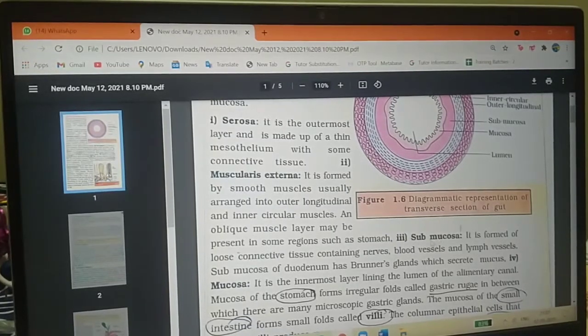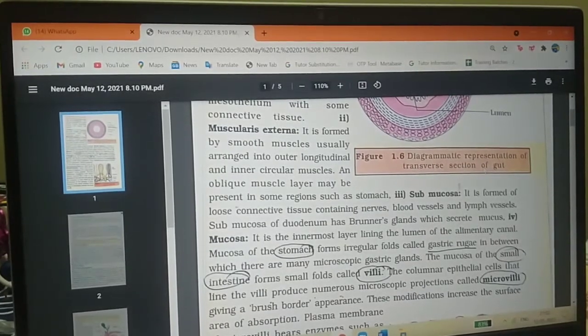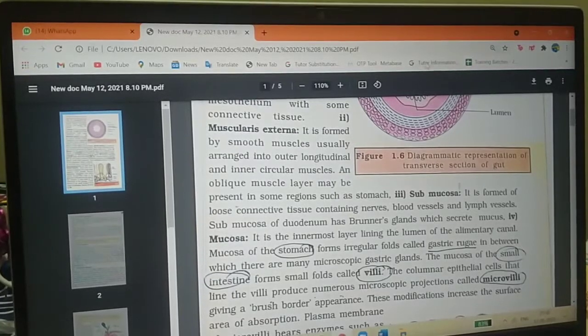The third layer is the submucosa. It is formed of loose connective tissue containing nerves, blood vessels and lymph vessels. The submucosa of the duodenum has Brunner's glands.